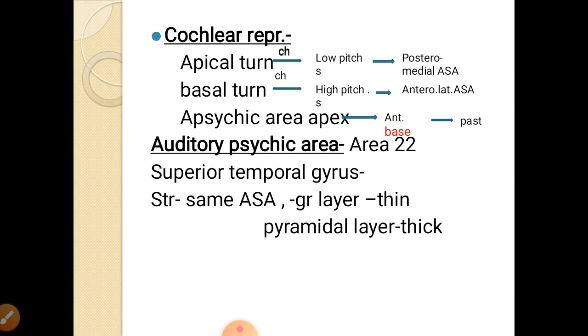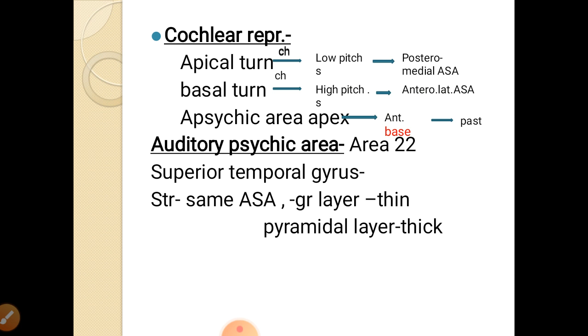Then there is the audito-psychic area 22. This area 22 is present in the superior temporal gyrus. If you see the histological structure, this is the same as the auditosensory area. The granular cell layer is well developed, but it is thinner as compared to areas 41 and 42. The pyramidal cell layer is thicker.